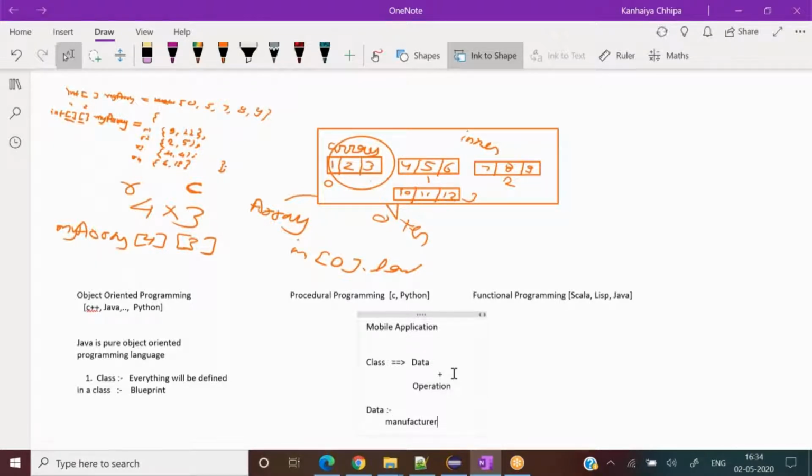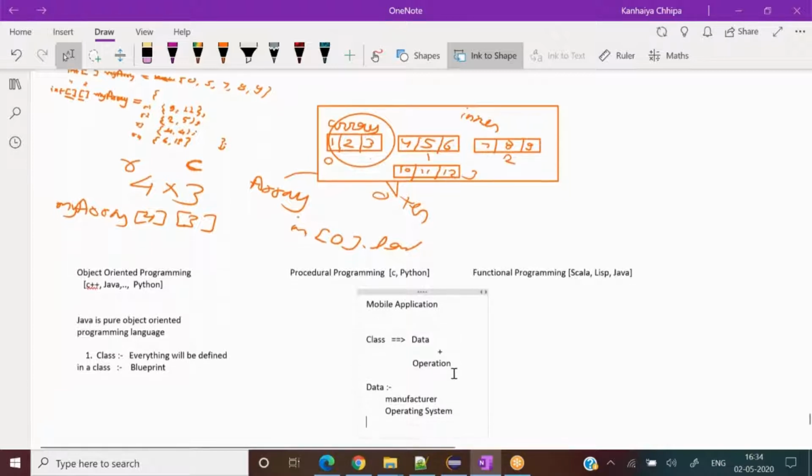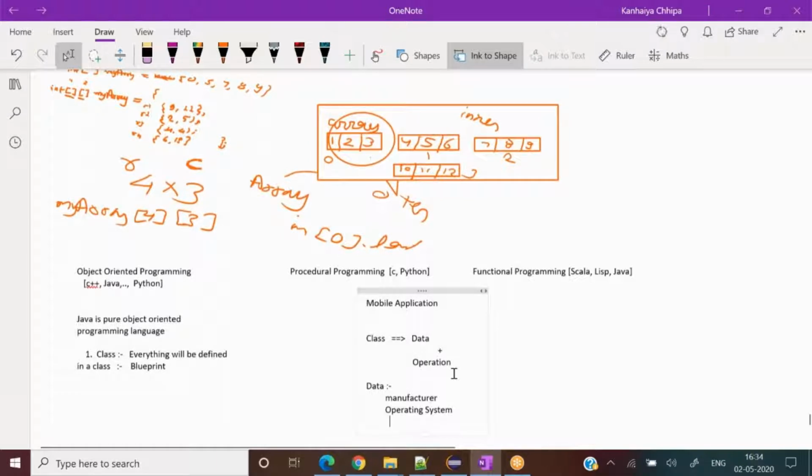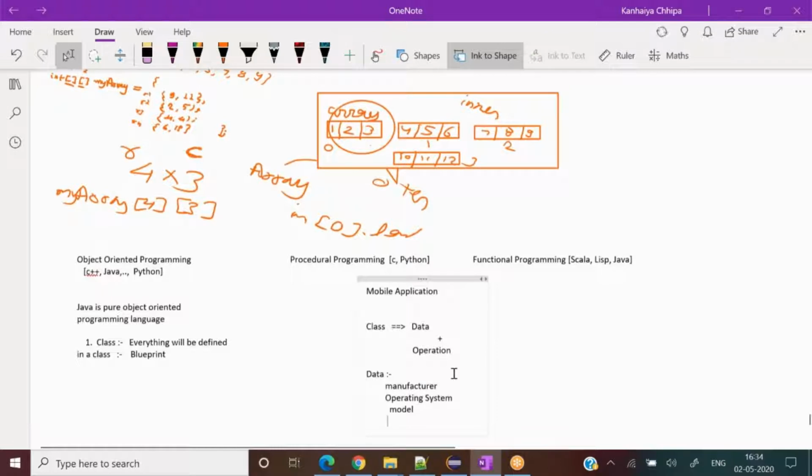some manufacturer would be there, right? Which is manufacturing the mobile. I may have an operating system as well. Every mobile has an operating system with it, correct? Also, every mobile has a model, some model name with it, right? What else? Think about the data. How much data can you think of? There are many things that would become its data, its variables.